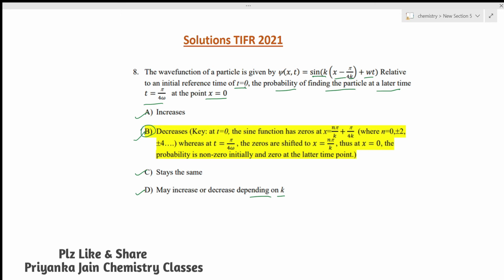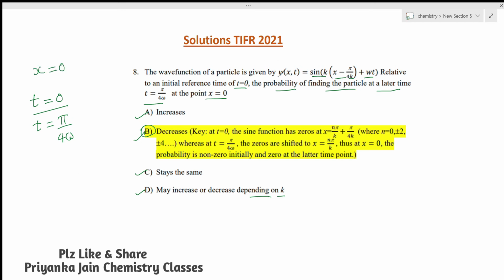So see how to do this question. We have the wave function, which is a time dependent wave function, psi as a function of x and t. The initial condition is that the time t = 0. At the initial state t = 0, and after some time the value of t is π/4ω. This is given to us, and the point is x = 0, so the x value will always remain 0.